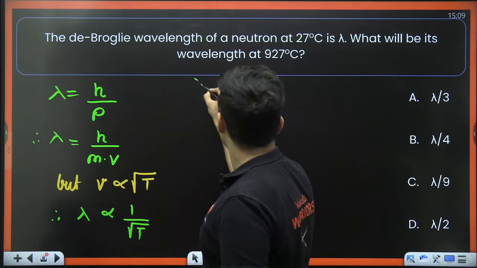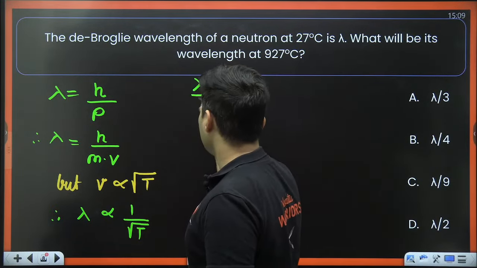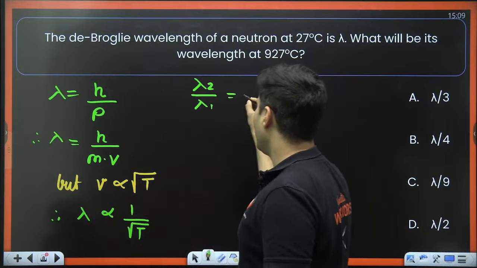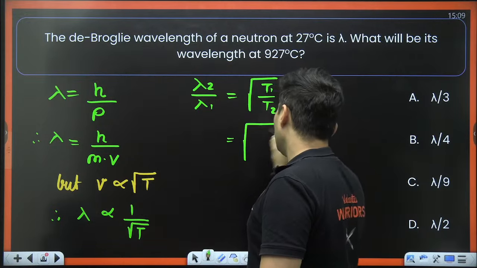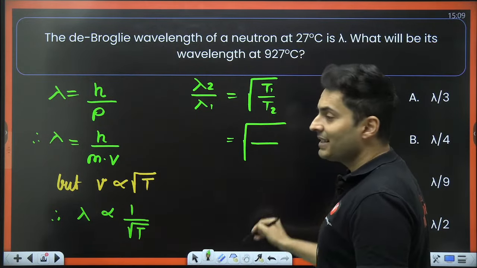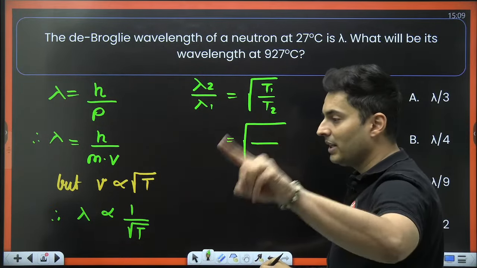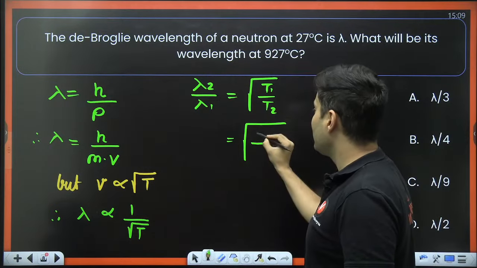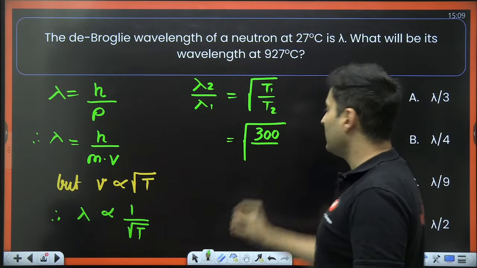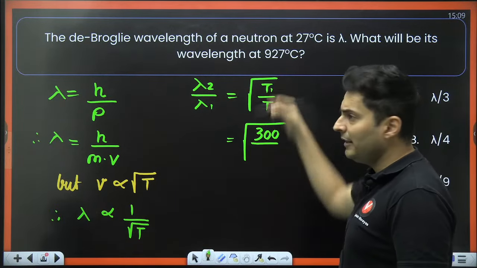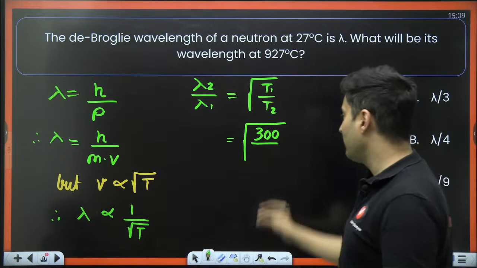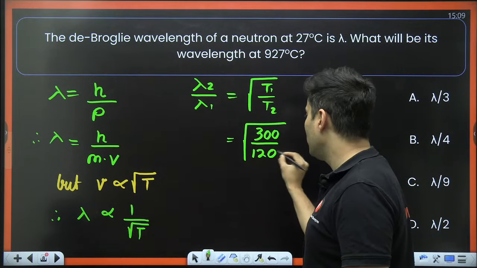So the question is what is the new de Broglie wavelength? So lambda 2 by lambda 1 will be root of T1 by T2. What is T1 and what is T2? Don't put 27. It is in Celsius. Convert it into Kelvin. So 27 Celsius in Kelvin will be 300 Kelvin. You need to add 273 to it. 927 add 273, you will get 1200.